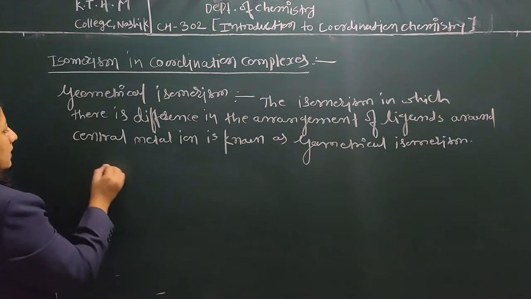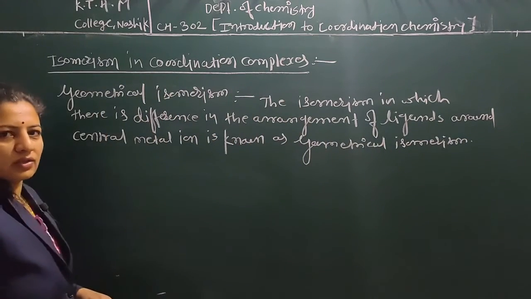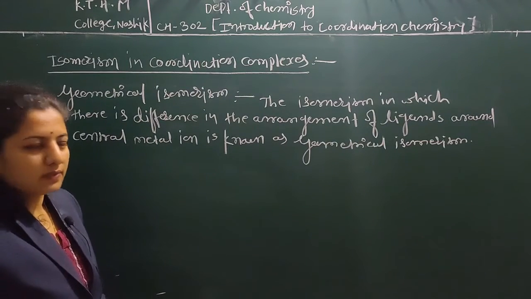Example: cis geometrical isomerism and trans geometrical isomerism.